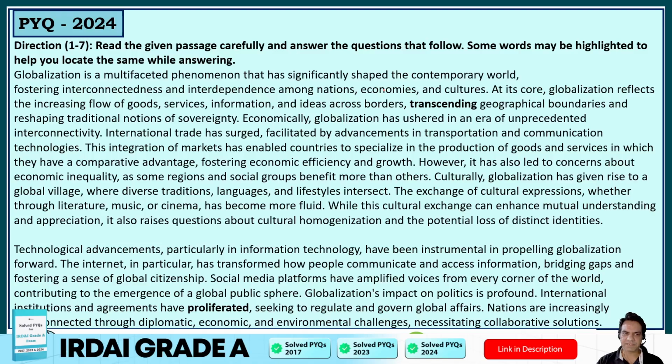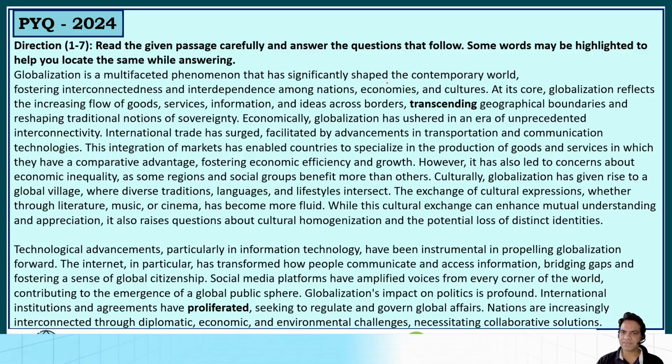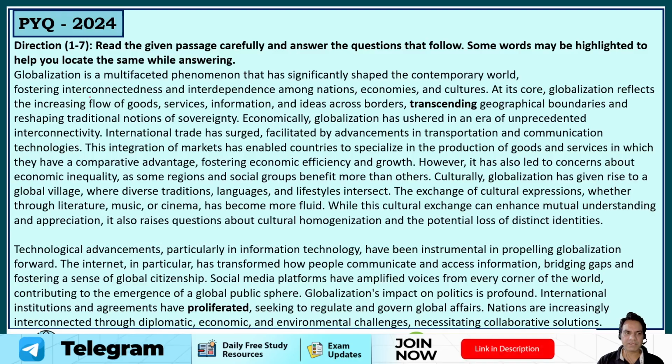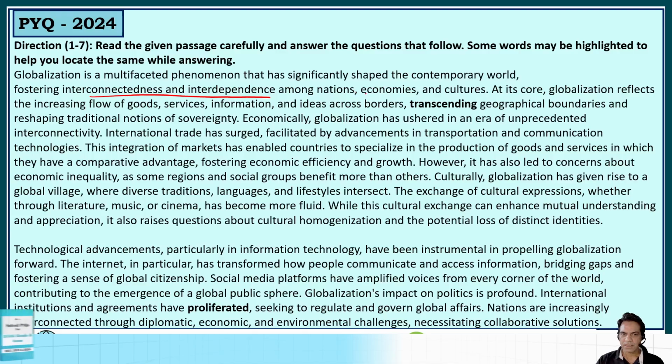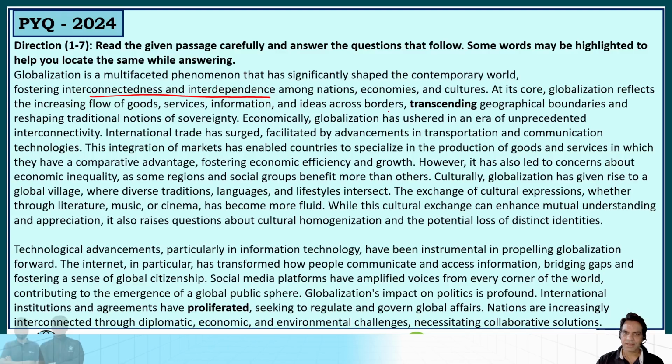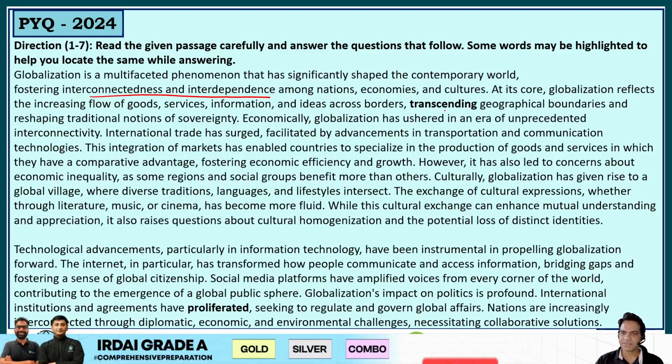Globalization is a multifaceted phenomenon that has significantly shaped the contemporary world, fostering interconnectedness and interdependence among nations. So that is what globalization has done among nations, economies and cultures. At its core, globalization reflects the increasing flow of goods, services, information, and ideas across borders, transcending geographical boundaries.